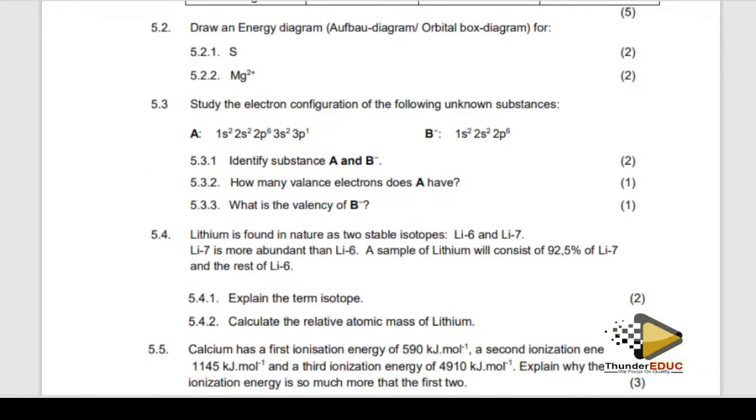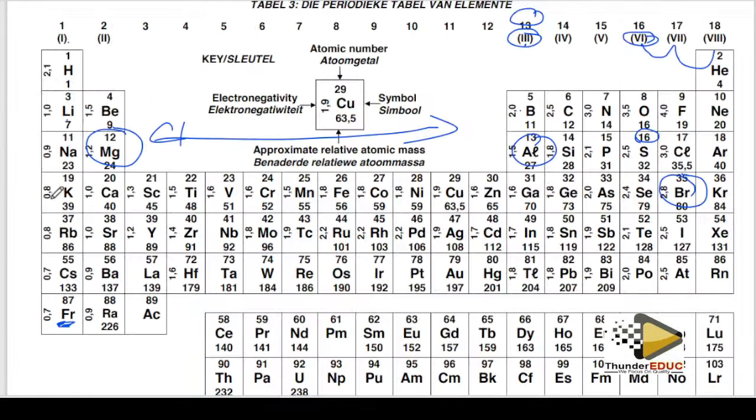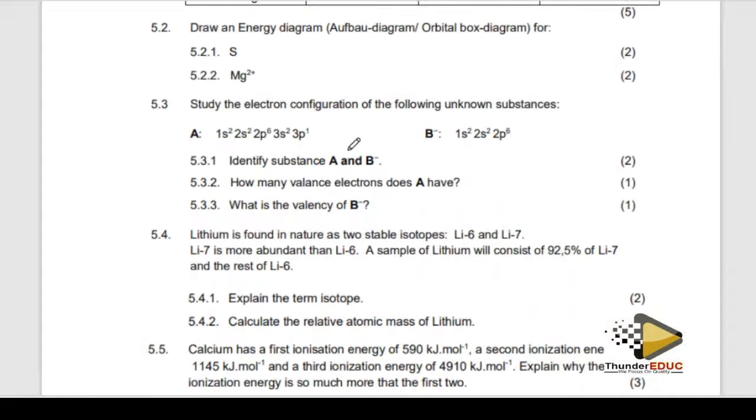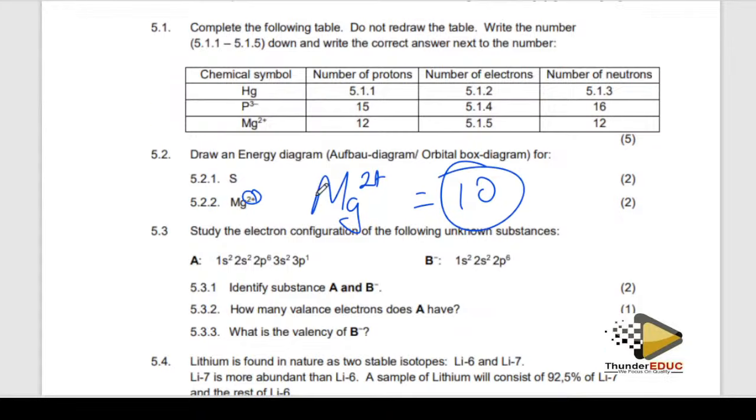Magnesium is in group 2, né? But now it is 12. But now you're not going to write 12. Why? Because of this positive charge, which means that it has lost 2 electrons. So it means that instead of 12, it's going to be 10. When you're writing, you must write 10. Study the electron configuration of the following.